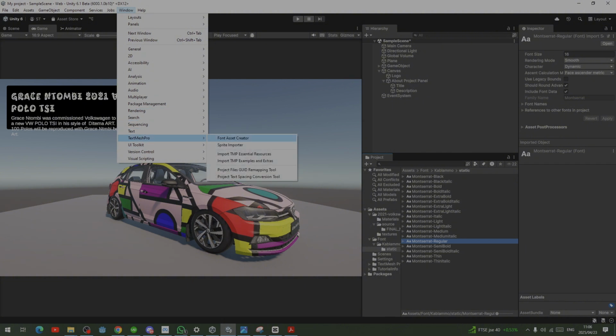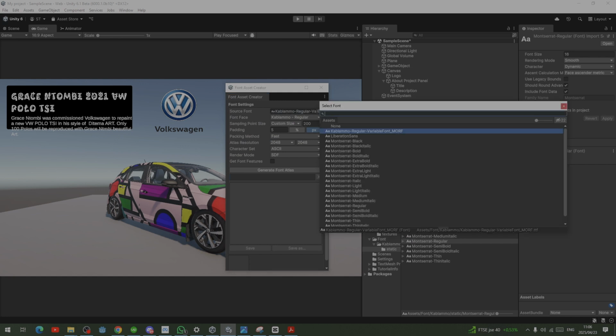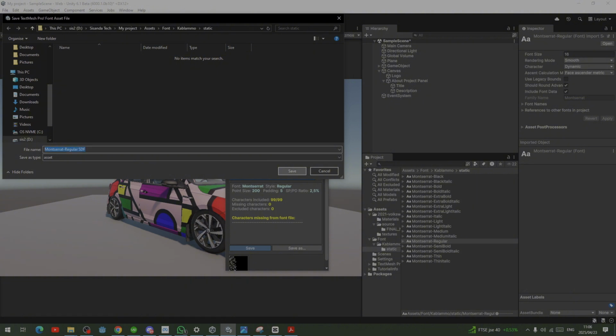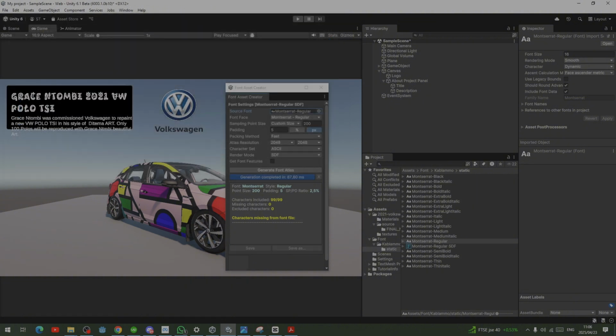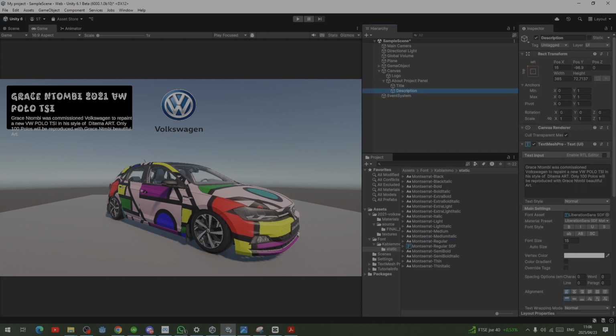We can come to Text Mesh Pro, font creator, and select the font that we are looking for. We are looking for regular Montserrat, and then we can generate. If you are looking to use bold and what, you can do it at your own time. And once that thing is done, we can save it and have our new font there. And then we can drag this font here. Right? Same thing, same thing, same thing.